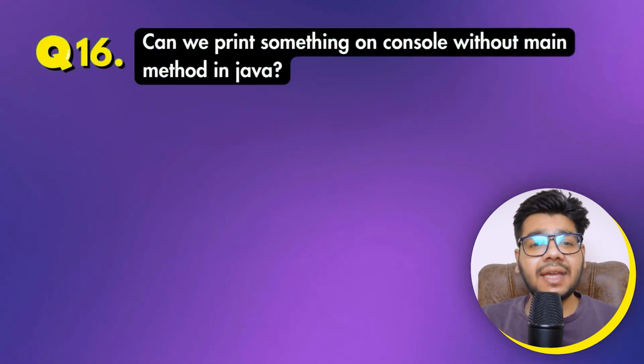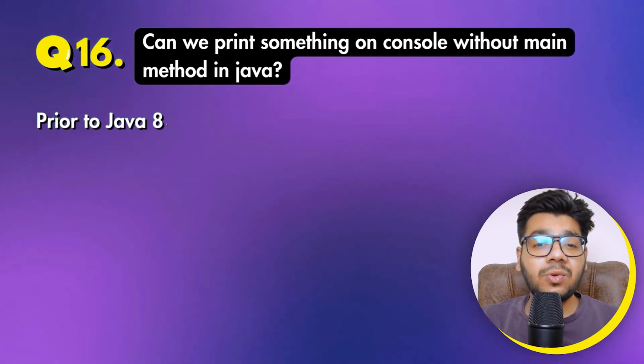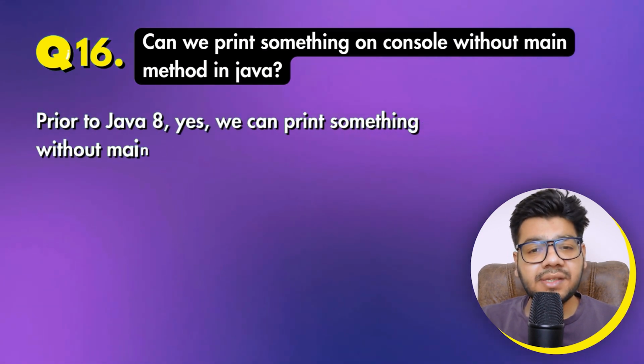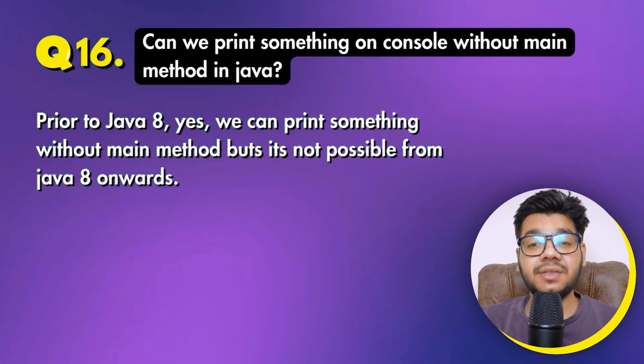Question 16 is, can we print something on console without main method in Java? Prior to Java 8, yes, we can print something without main method, but it's not possible from Java 8 onwards.